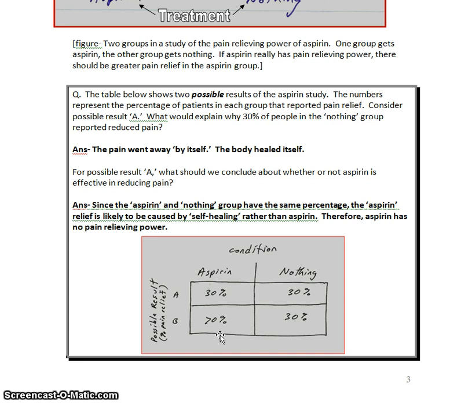And if this is the case, then that would be an example of a placebo effect. So just because the aspirin group has 70% reported pain relief and the nothing group 30%, we still can't quite be sure that it was the aspirin itself, the chemical in the pill, that caused the pain relief. It could have been the mere idea that the pain sufferers were getting medicine that made them feel better. So we need another control group.